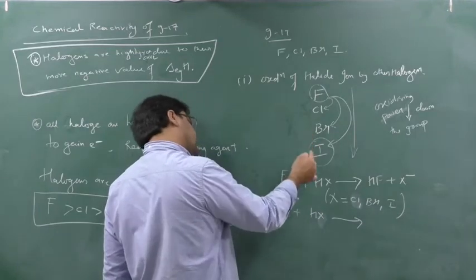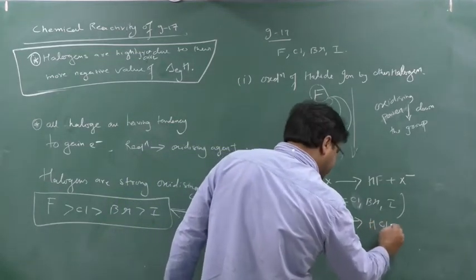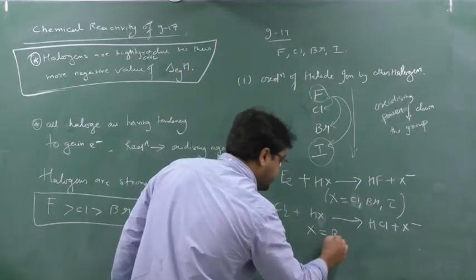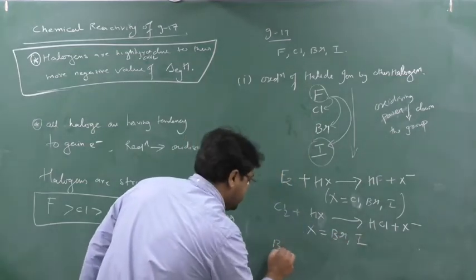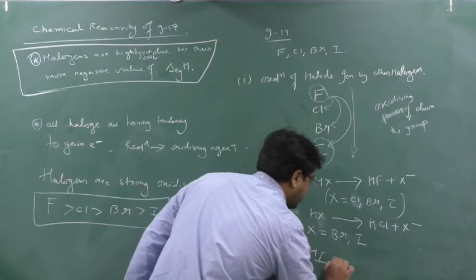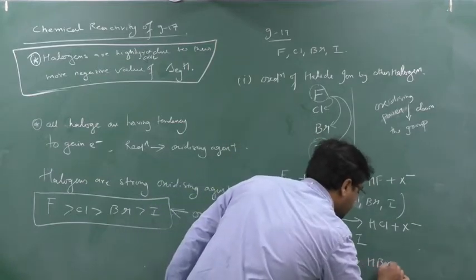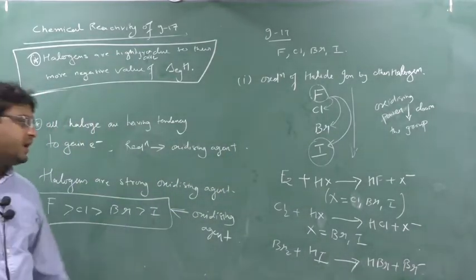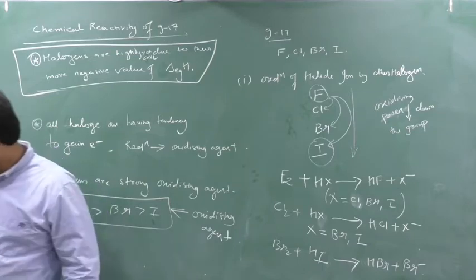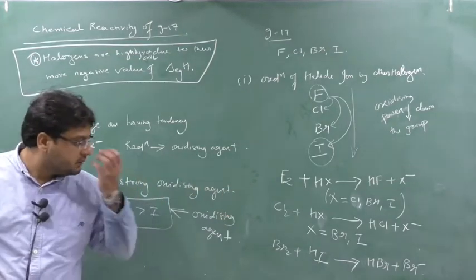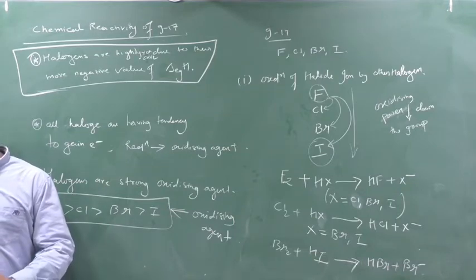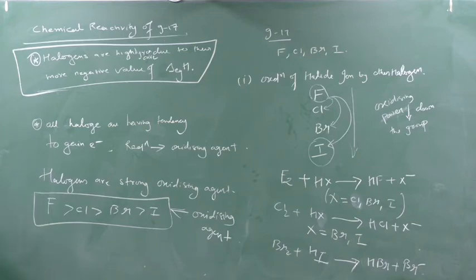It can react with HBr and HI. So I will form HCl plus X minus, and the value of X here will be Br and I. Similarly, I can add Br2 plus HI only. So I will form HBr plus I minus. Write down. This is a very important property of the halogens. Very, very important property. Clear? Clear this part? It's very important. Okay, next we will go to the reaction with water. Reaction with water is also very important. Clear?